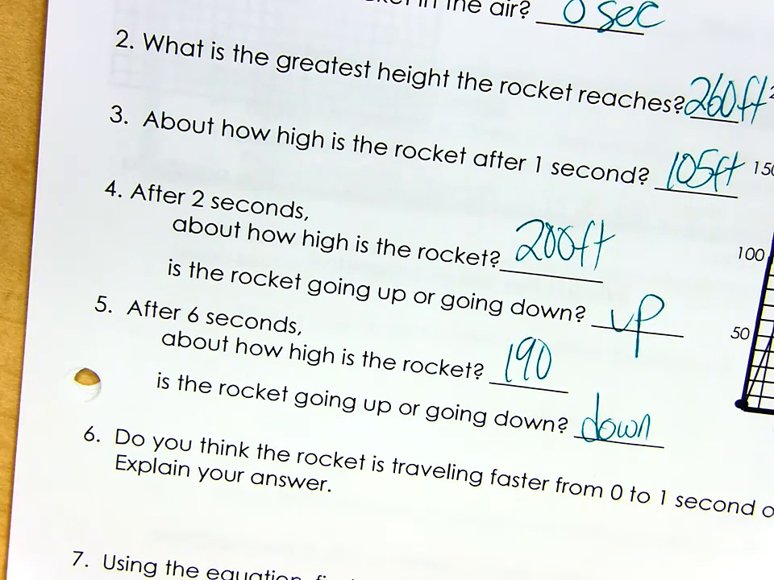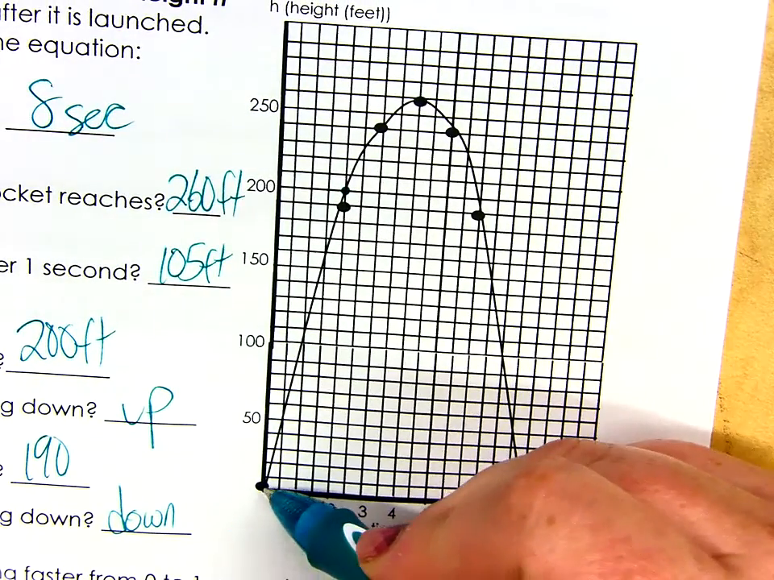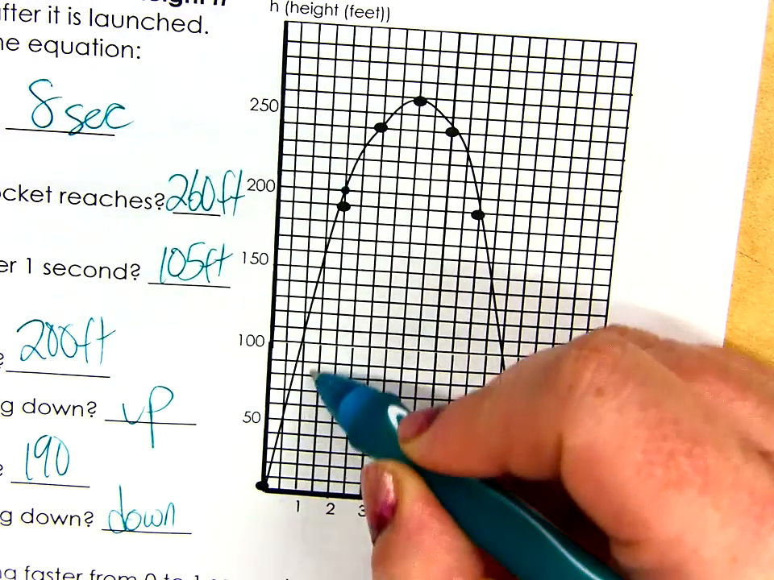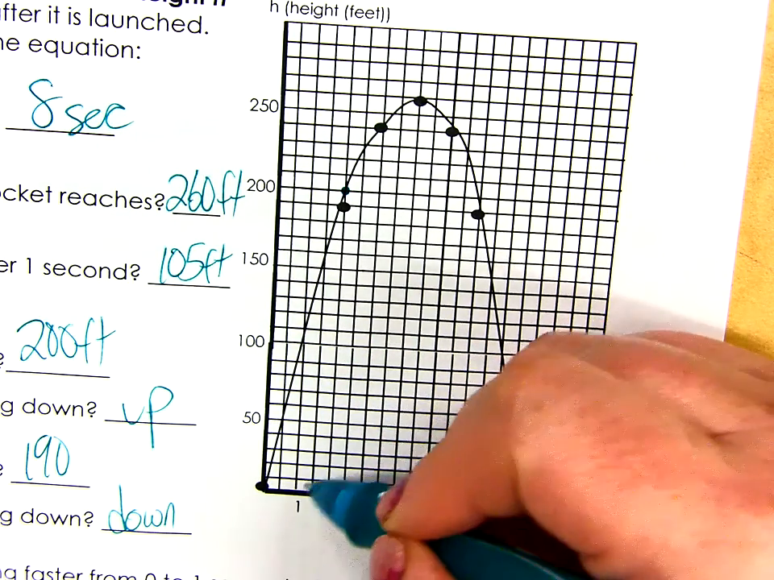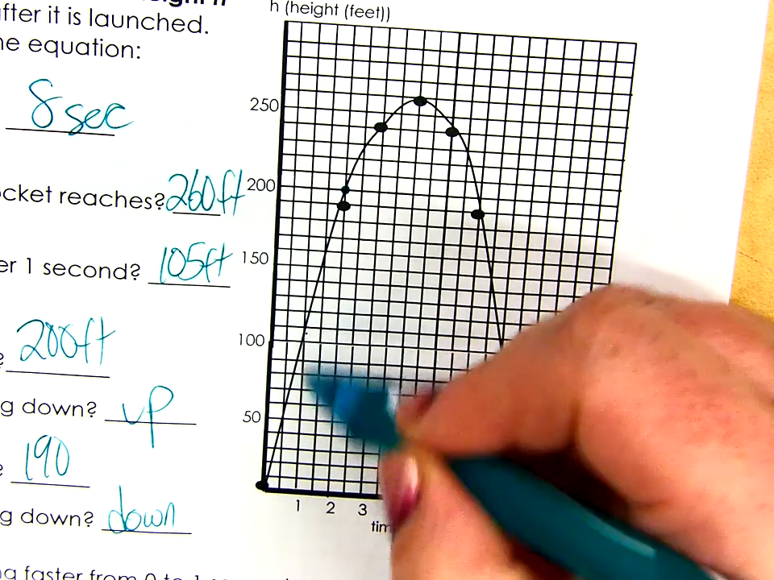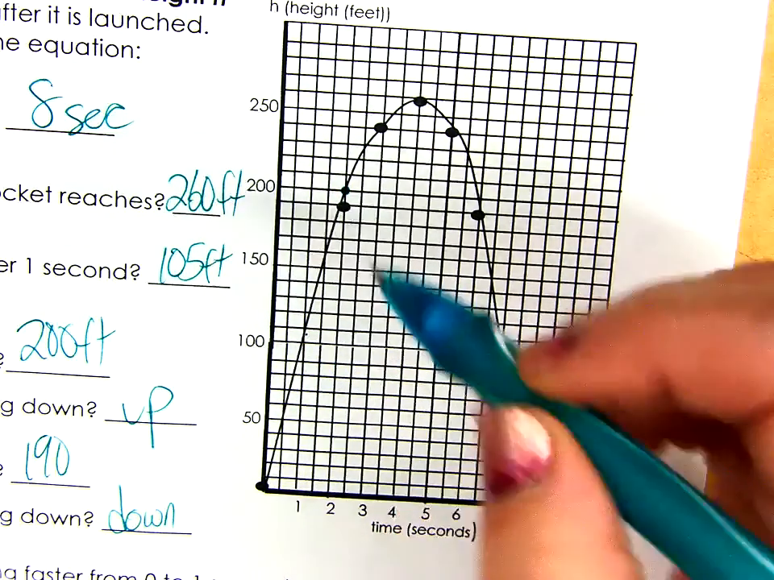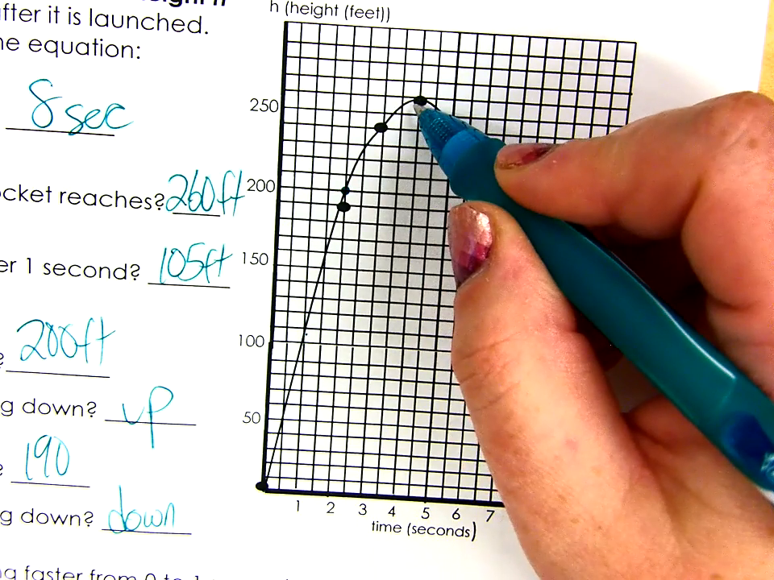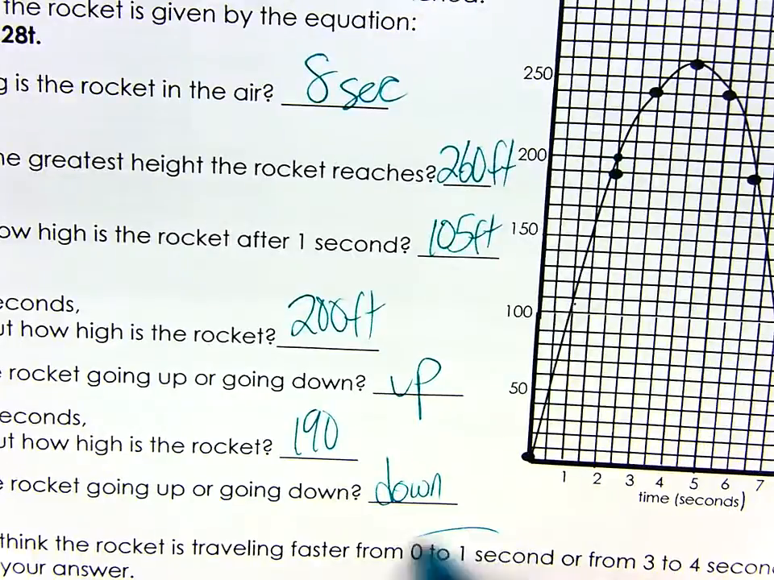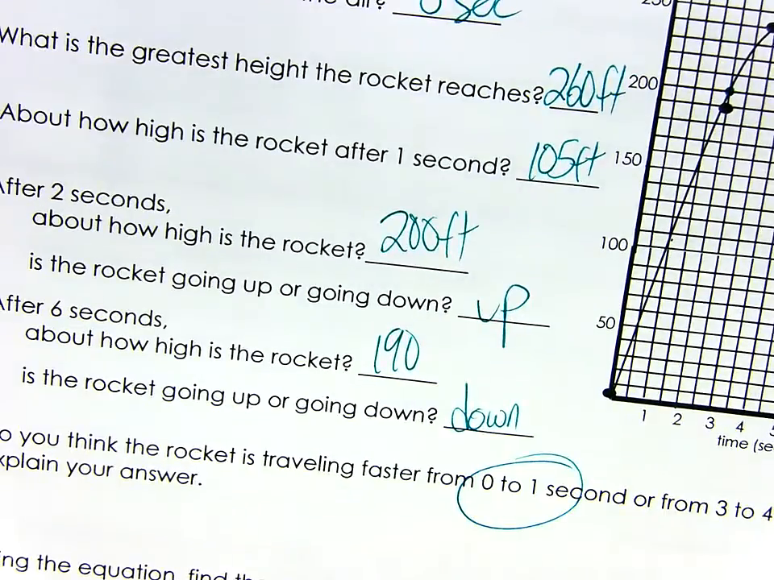Do you think that the rocket is traveling faster from 0 to 1 seconds or from 3 to 4? Definitely 0 to 1. Right? I agree. If you look at the graph from 0 to 1, it went from 0 all the way up to 105. Between 3 and 4, it didn't go up that much at all. So yes, between 0 to 1 second, it went much faster.